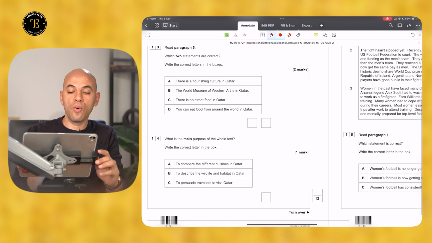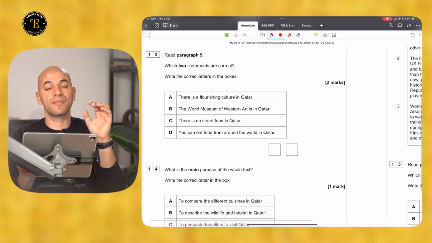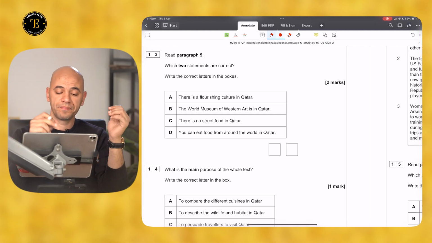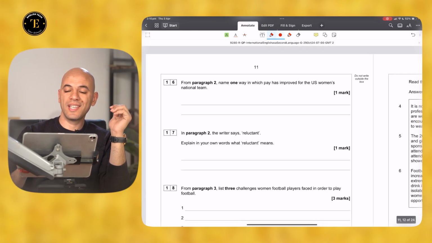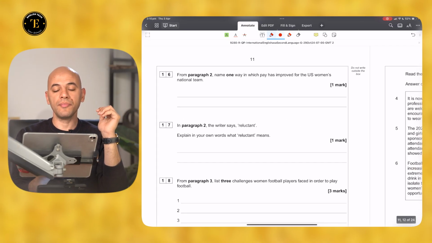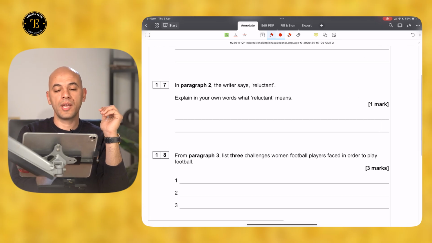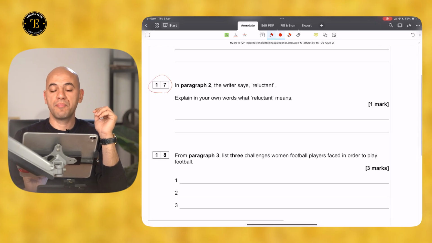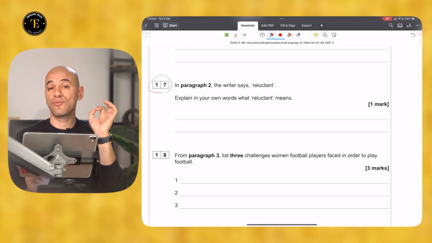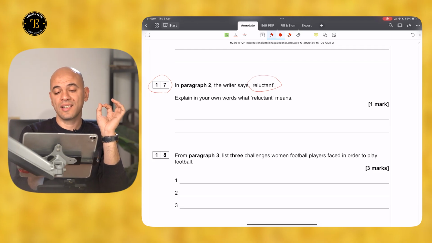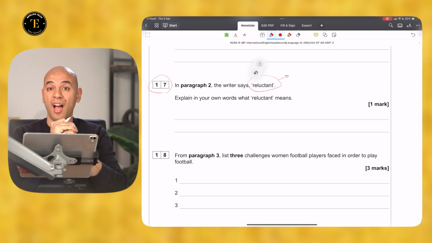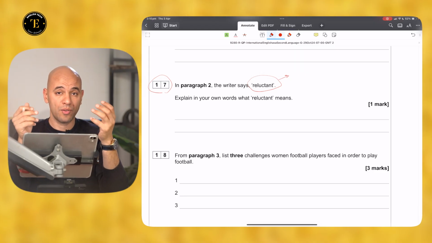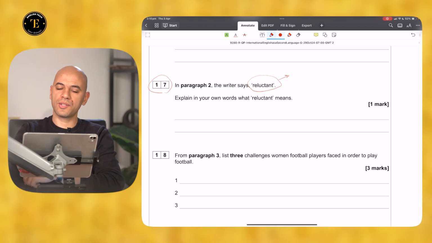Now, let's go to more similar questions. I'm going to skip the questions that we've covered earlier. You will see a similar question here in question 17. In paragraph 2, the writer says, reluctant. Reluctant, according to Cambridge and Oxford Dictionary, means unwilling to do something. Unwilling or sluggish, unwilling to do something.